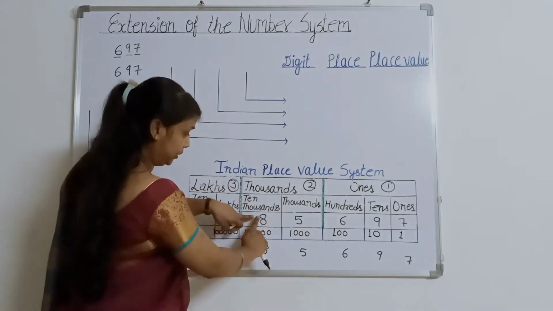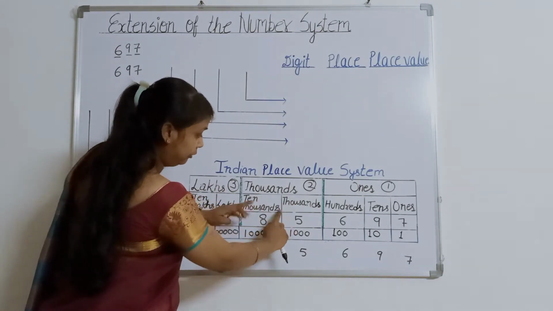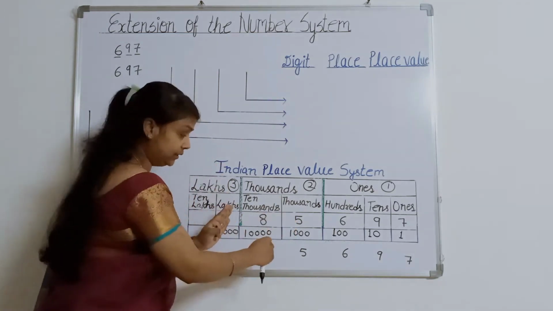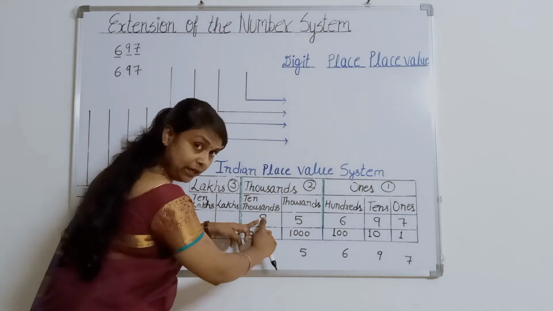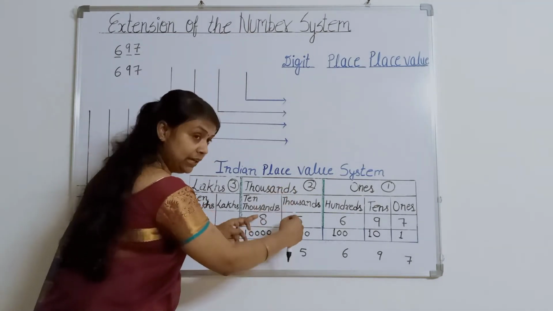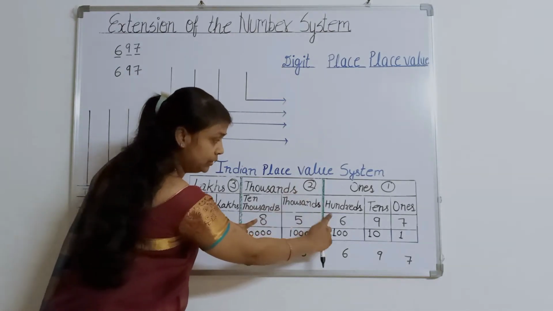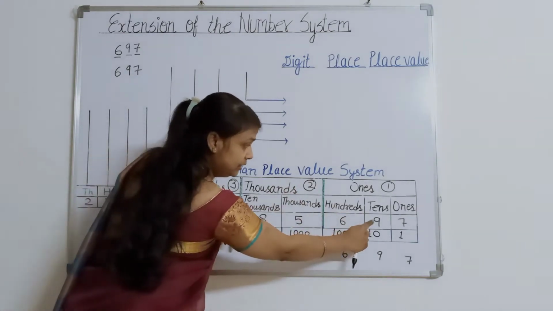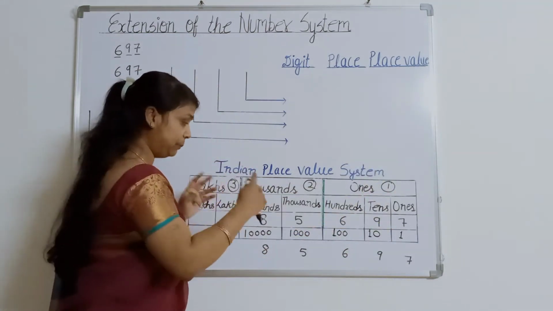Again I am reading this. See, 10,000 is written here and here it is 1,000. We will combinedly read this. This is 85,000 because these both come under the same group. Which group? Thousands group. So we will collectively read this. This is 85,697. This is the way we will read this big number.